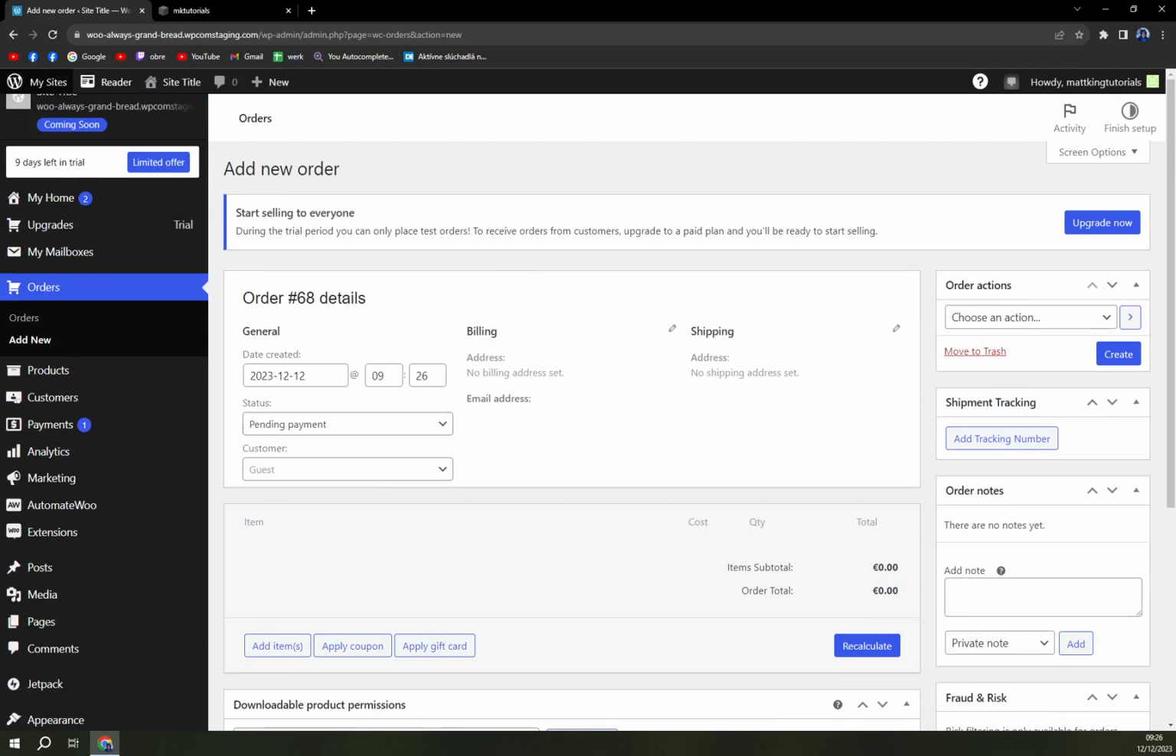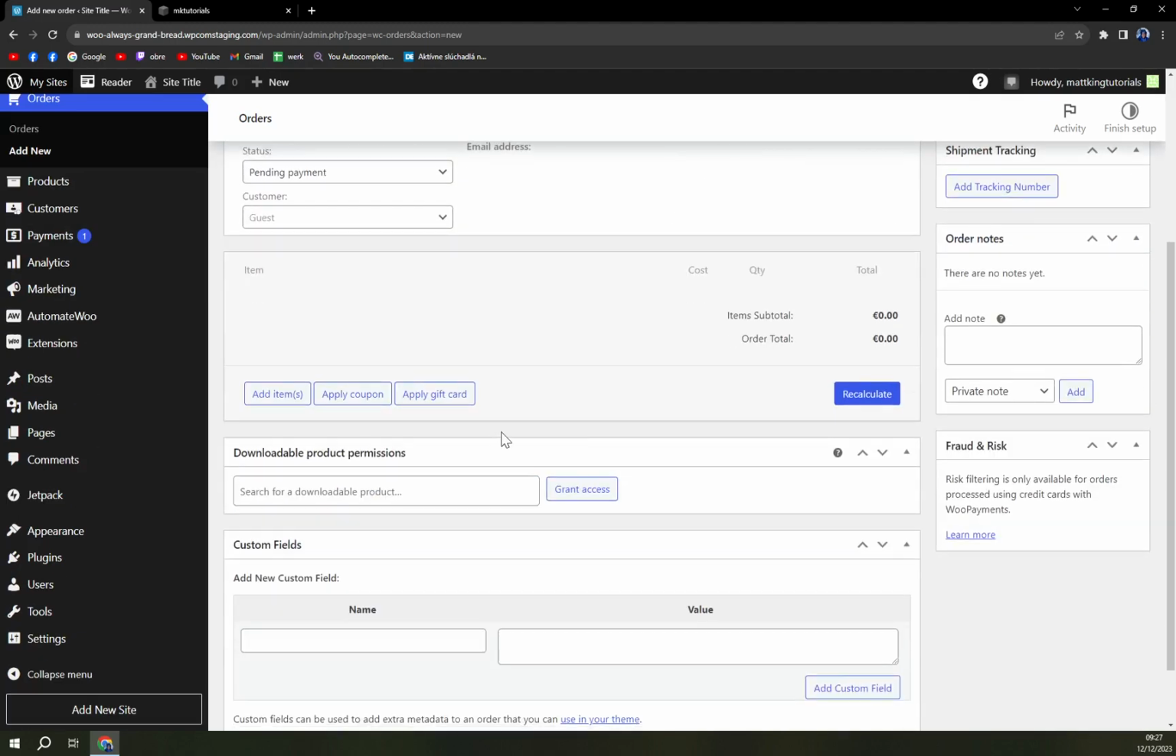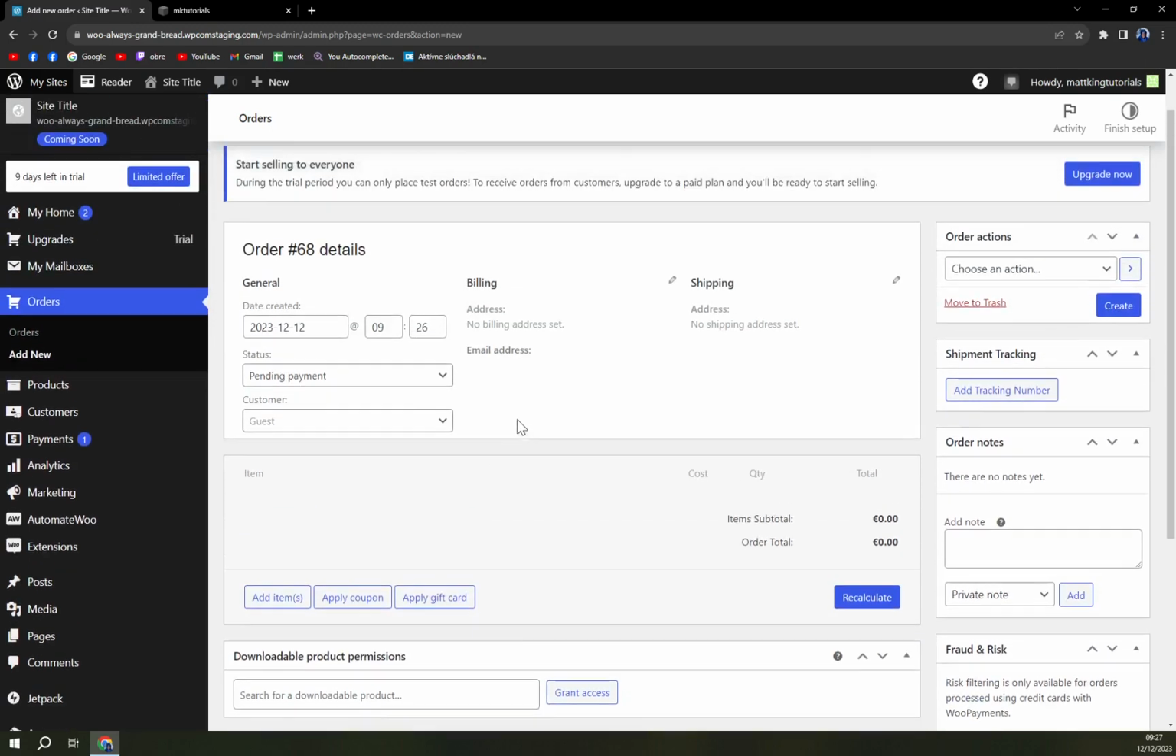We are going to go from top to bottom. We would have to upgrade for this version. So status will be pending payment or maybe processing, it's up to you. Time when it was created, it's 9:26. Okay. Guest will be Matt King, for example. But at the moment we don't have that name in our list of customers.